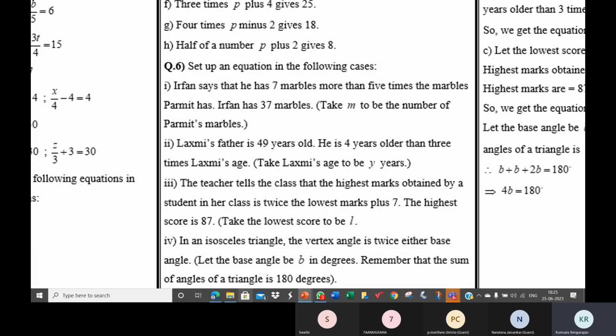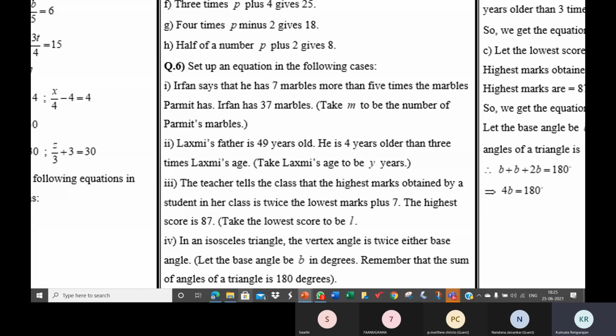Irfan has 37 marbles. Take M to be the number of Parmit's marbles. So who are the two characters in the question? Irfan and Parmit.